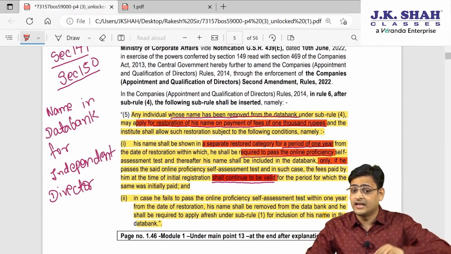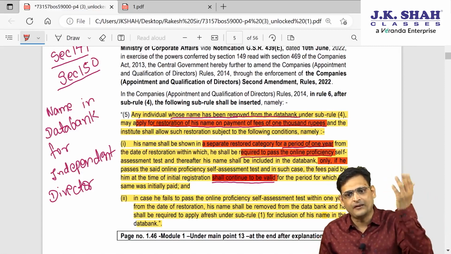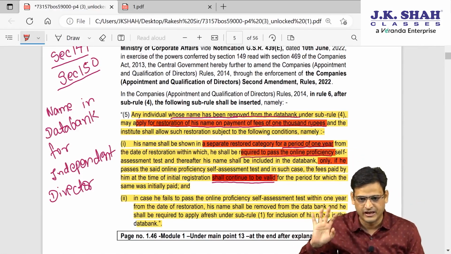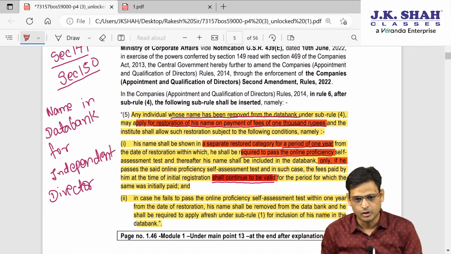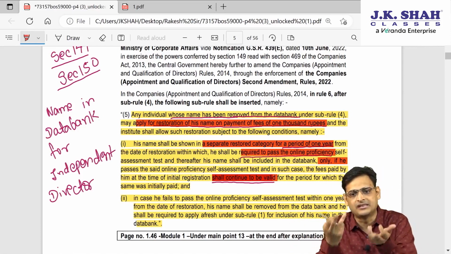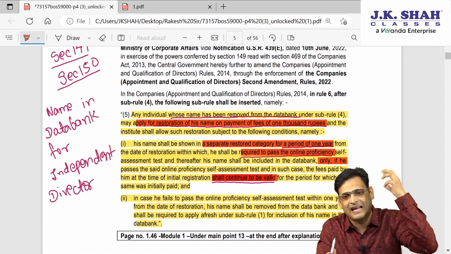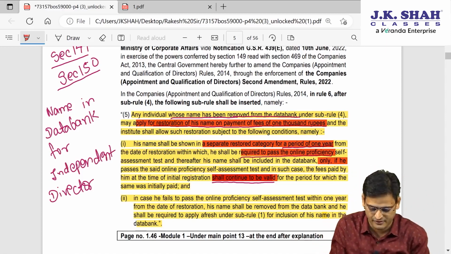Not only that, whatever fees he must have paid initially will continue. For example, X amount he has paid initially, and for that, let's say his license is valid for X period. So even though his name has been restored again, the original fees which he has paid will continue for him. So he doesn't have to pay the extra fees.